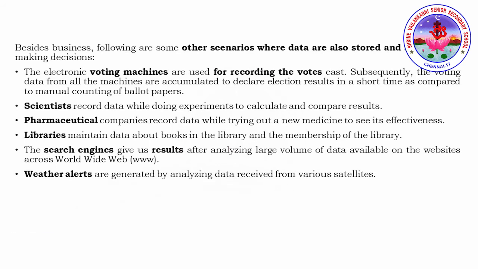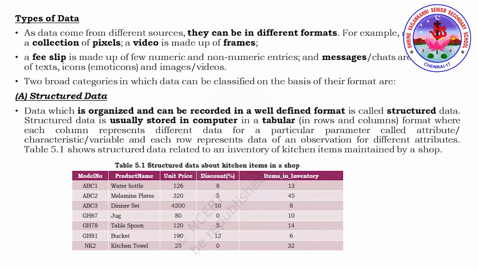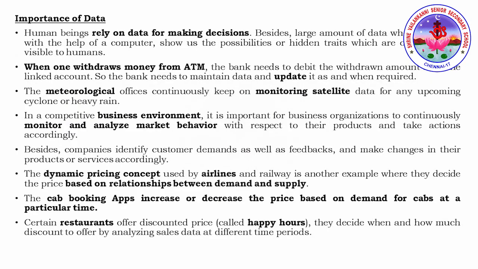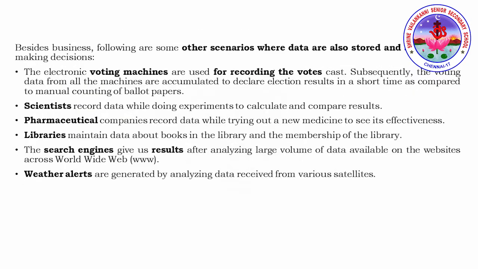For example, if you are searching some information related to Python or SQL, when we type Python, it will list out many different links, many different pages in one single page. Actually, many more than 10 to 15 pages will display, but in a single page you could see many different links. So the search algorithm works over there. Similarly, weather alerts are generated by analyzing data received from various satellites. So this is how the data are being collected and processed.